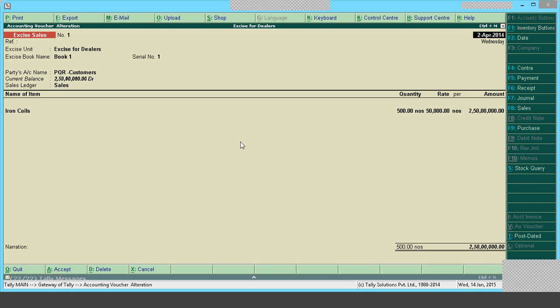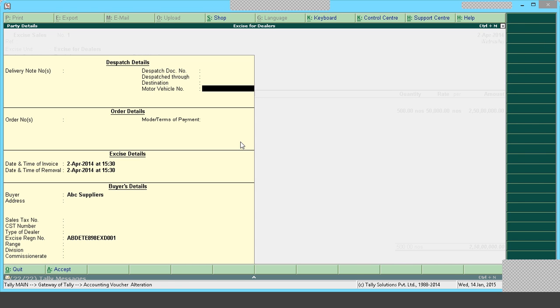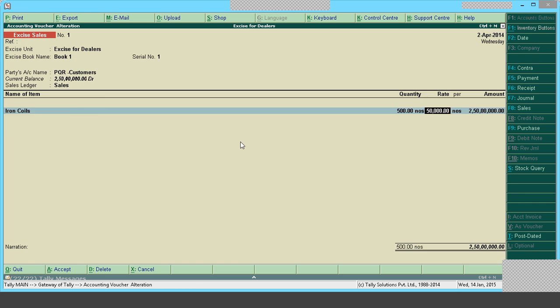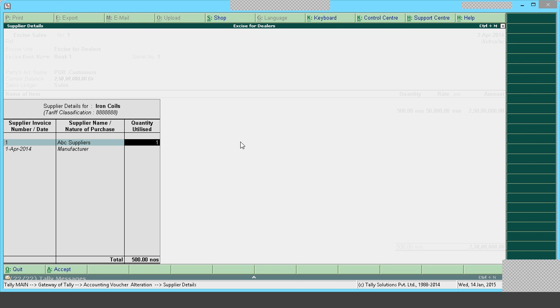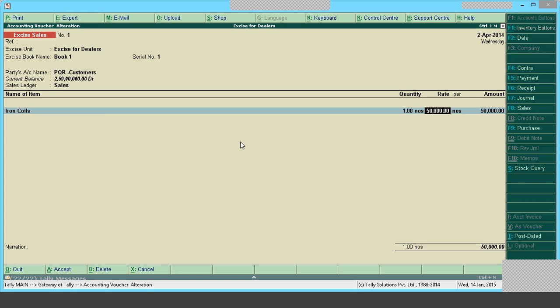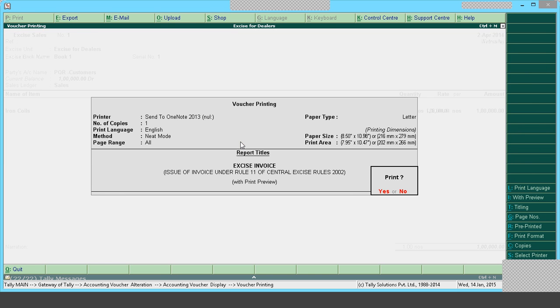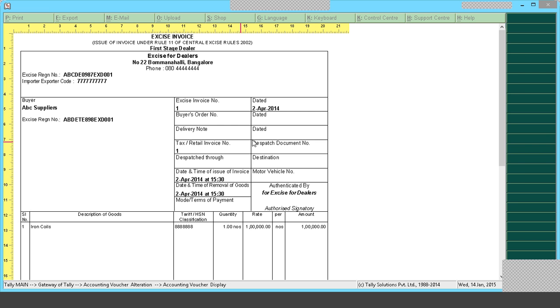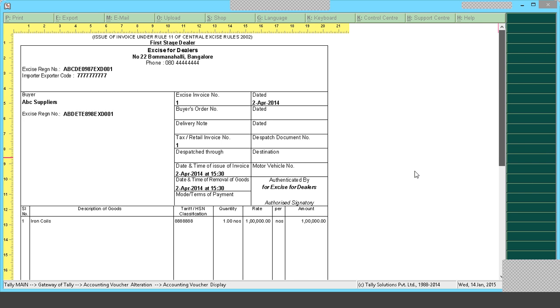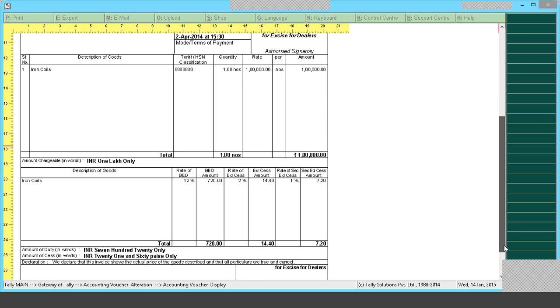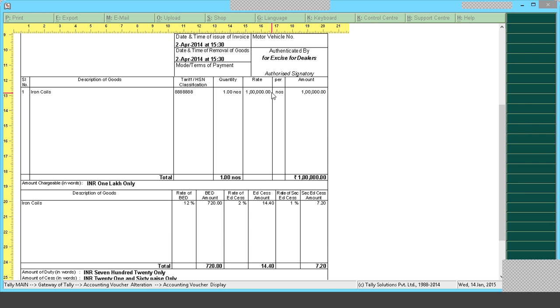Okay, it was very simple. We made a purchase and we tracked it and we made sales. Now I'm just altering it, making the quantity 1. Assume we are making sales of 1 unit. The rate is 1 lakh rupees per unit. I'll go to the invoice preview. So you can see here, quantity is 1 and the rate is 1 lakh, but the excise duty of 12% is only 720.